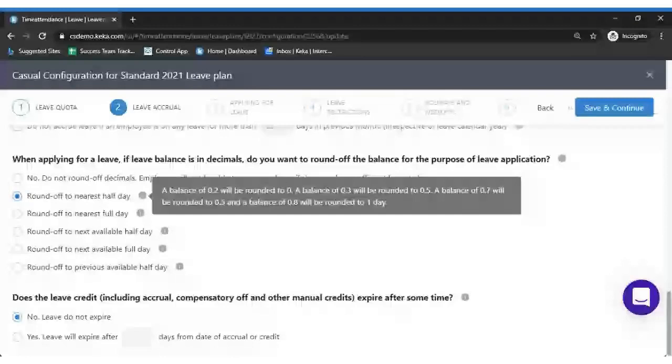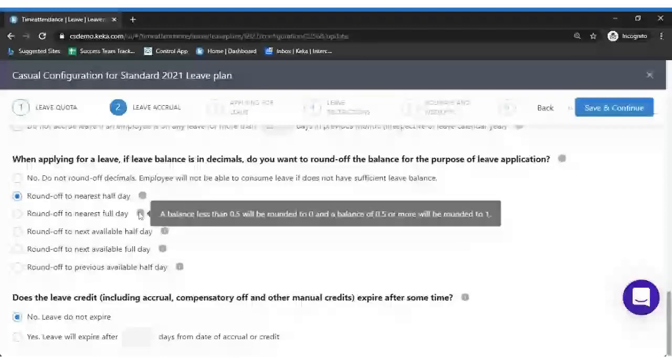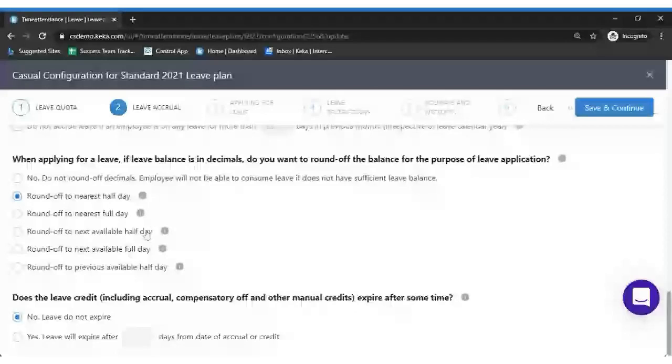If the employee's leave balance is 0.2, it would be rounded to 0. If it is 0.3, it would be rounded to 0.5. Next, nearest full day: if the leave balance is 0.5, it will be rounded to 0, and if the balance is more than 0.5, which is 0.6 or 0.7, then it would be rounded off to 1.